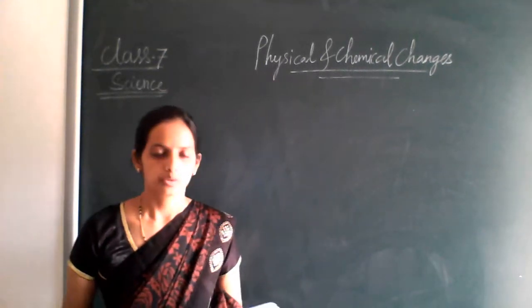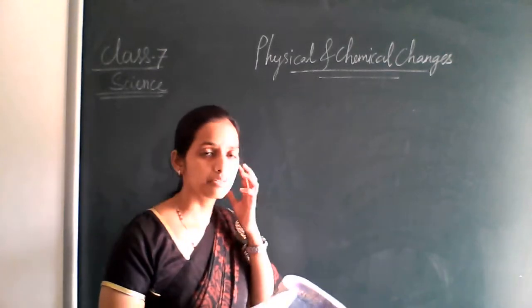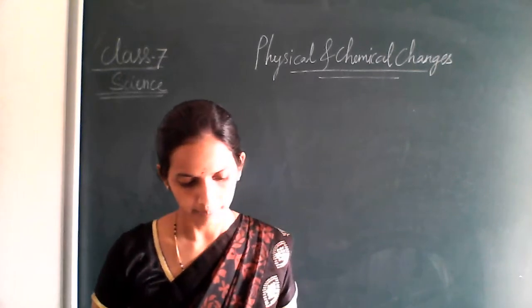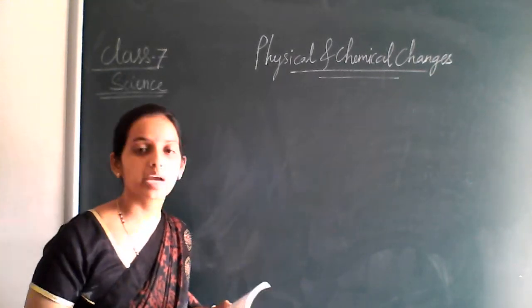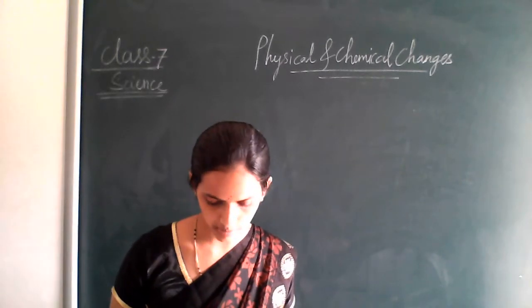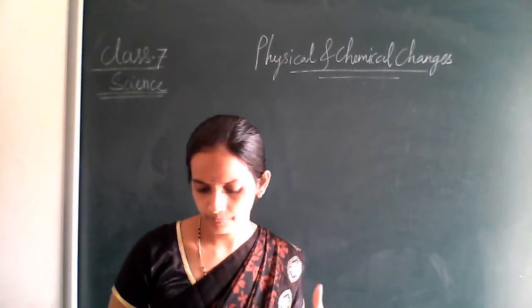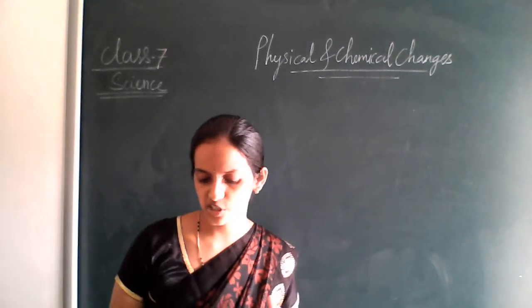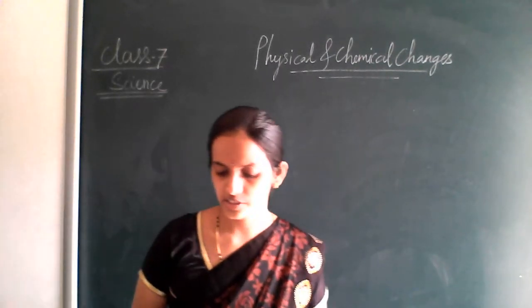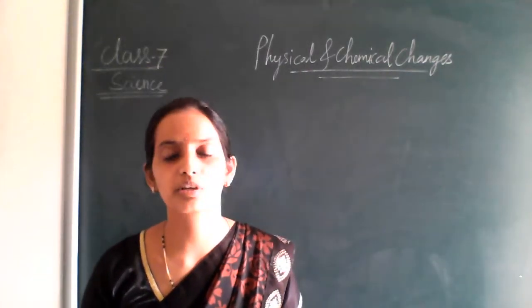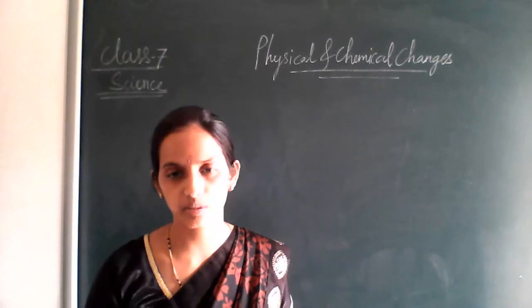So we are studying the chapter of physical and chemical changes, right? So what all things have we studied in this chapter? The physical part, that is, properties such as the shape, size, color and the state of the substance will change, and that is related to the physical change or the physical properties.